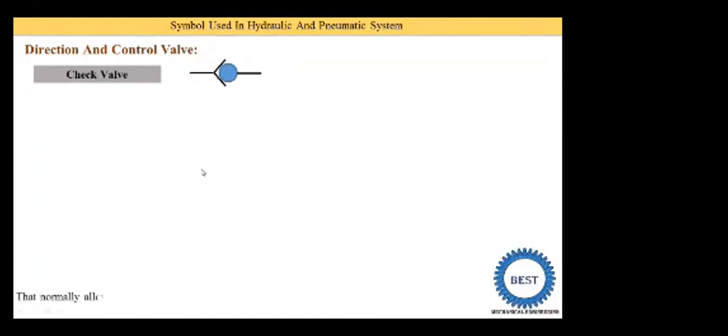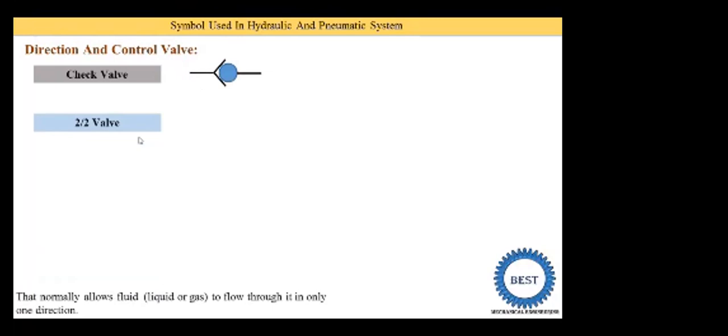Now what is the meaning of check valve? A check valve normally allows fluid, either liquid or gas, to flow through it in normally one direction. So it is a one way valve. A check valve is only one way, meaning the liquid or fluid only flows from one side to another side. Reverse direction is not possible. So this is the symbol of the check valve.